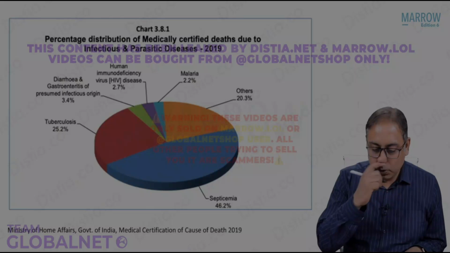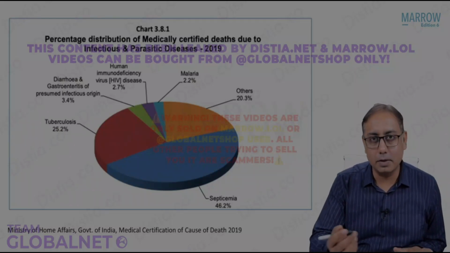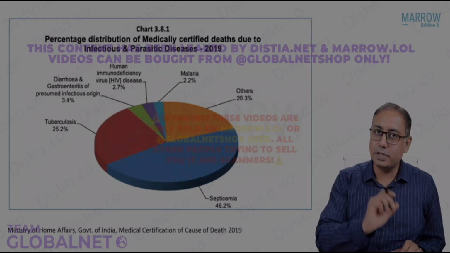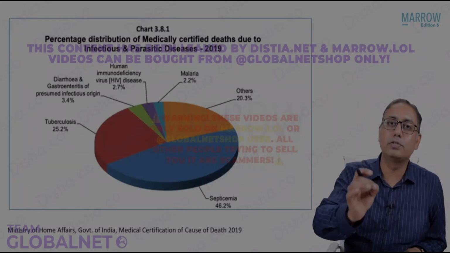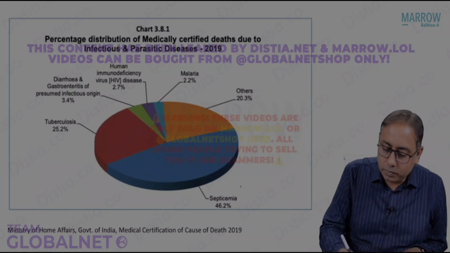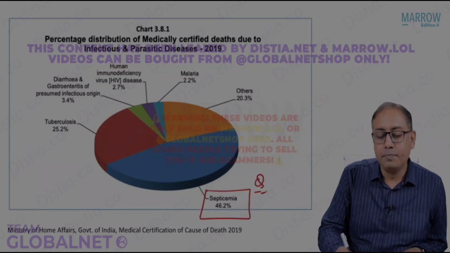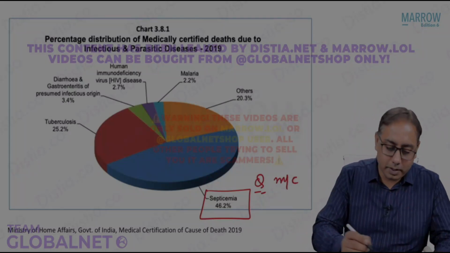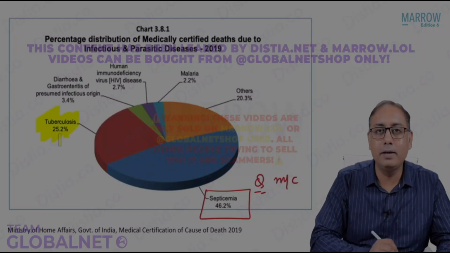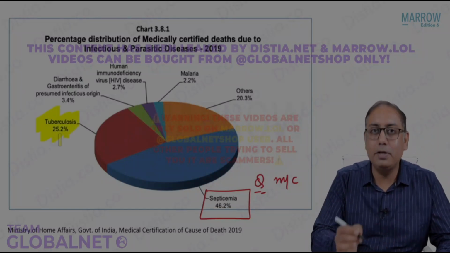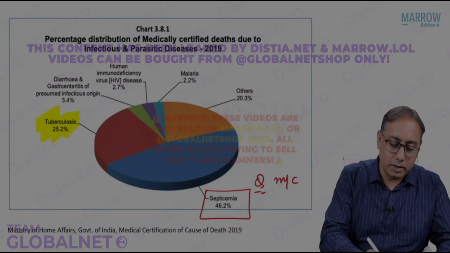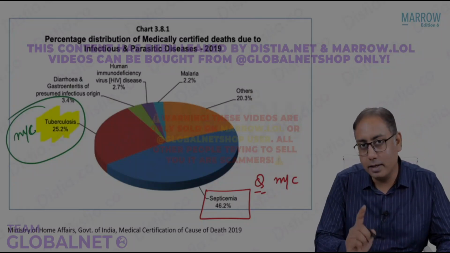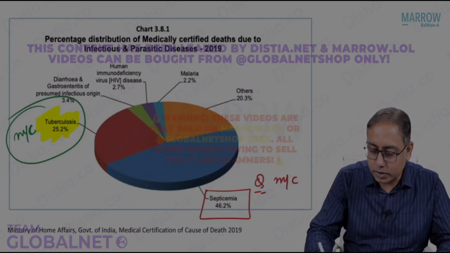The third point you need to know is that infections were the second most common cause of death. You remember, right? So the second most common cause was infections, and the question is which infection is the most common cause of death. It was general infection, that is septicemia, which is the most common cause of infection related death. But I would like to highlight over here that tuberculosis was not far behind. 1/4 of the deaths due to infections were because of TB. So TB is the most common single infection in India causing death.